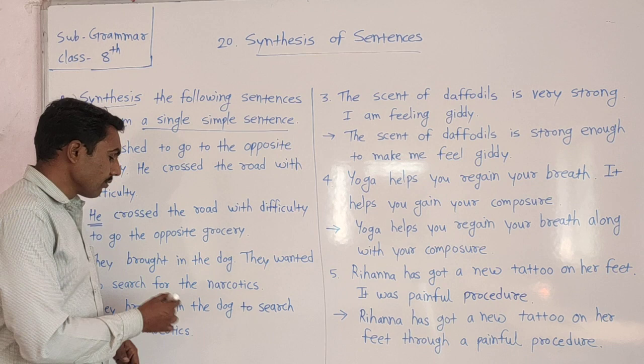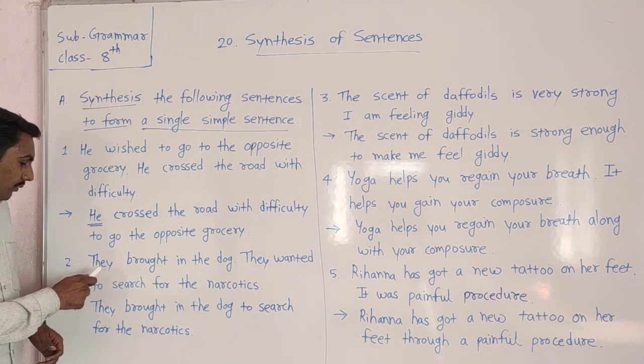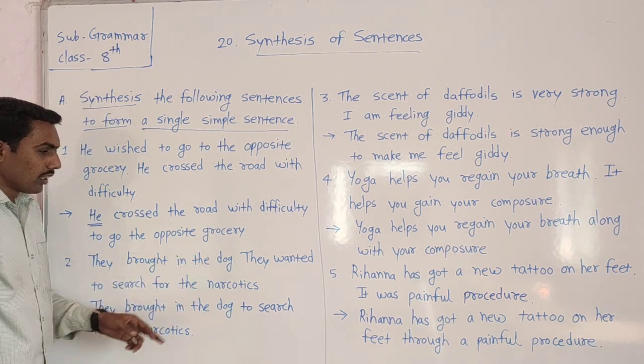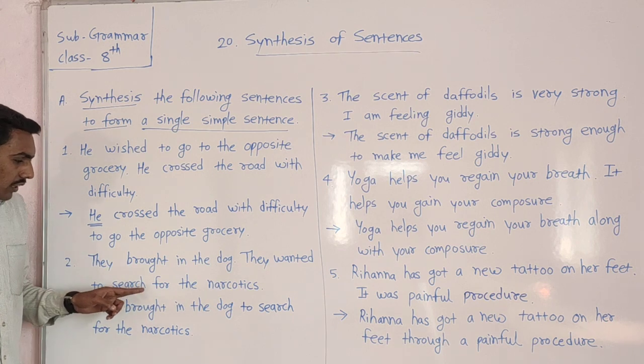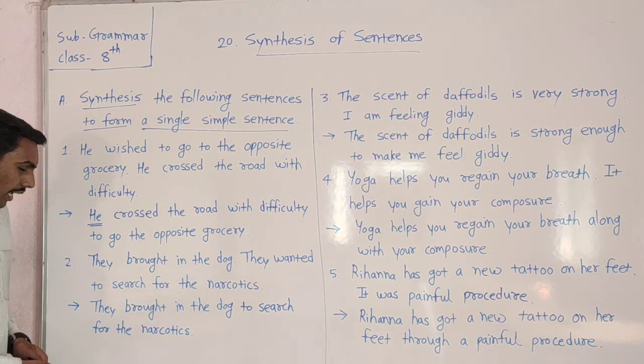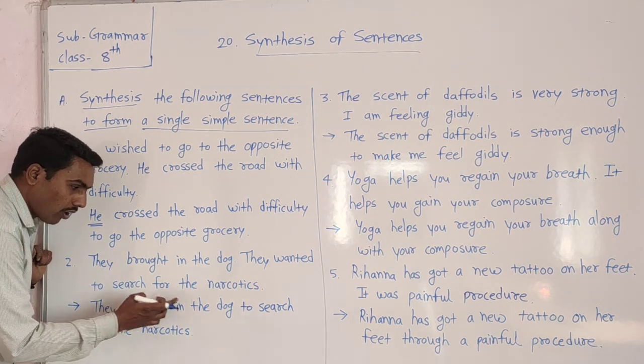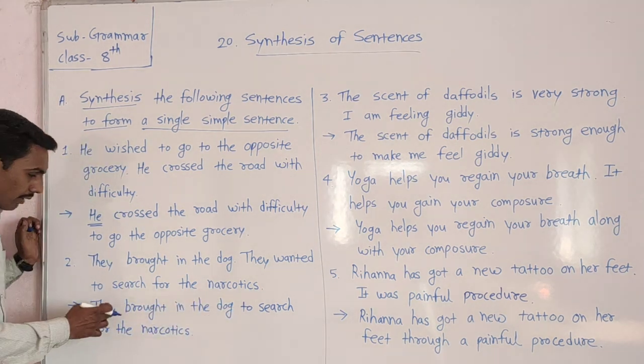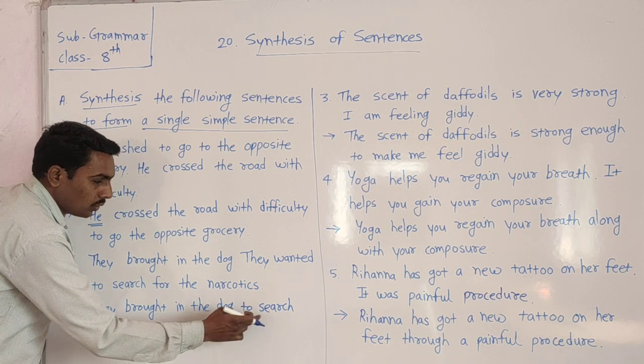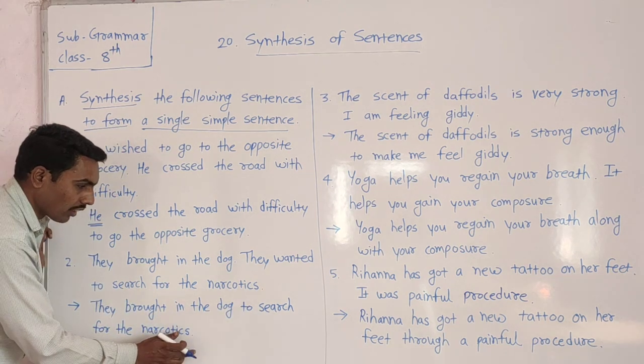Are you getting that? It is one phrase. Now, they brought in the dog. They wanted to search for the narcotics. Their answer will be like this: They brought in the dog to search for the narcotics.